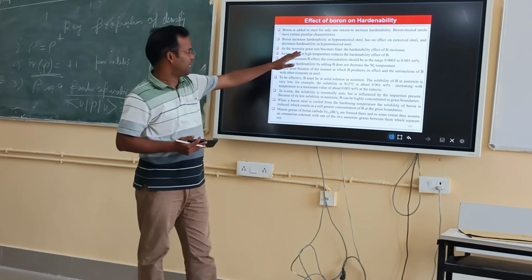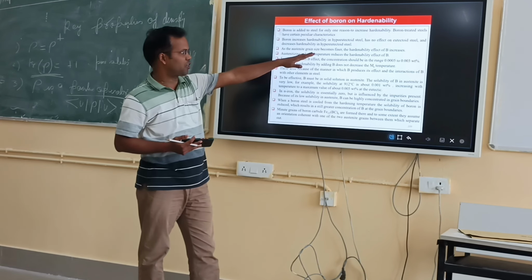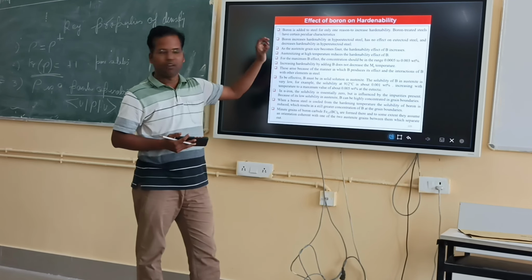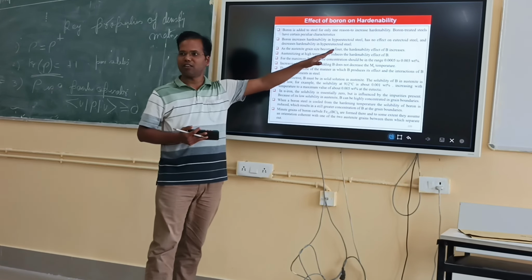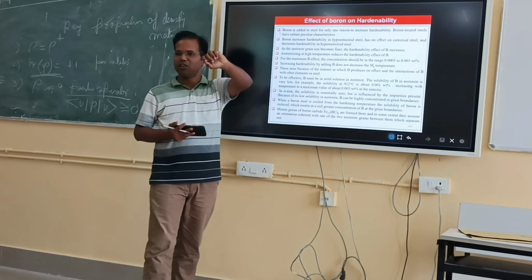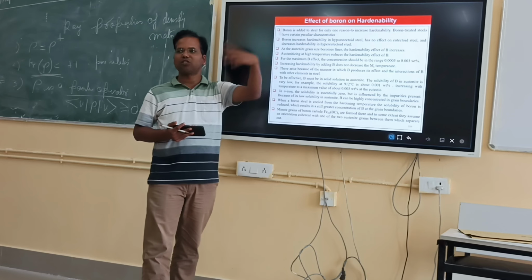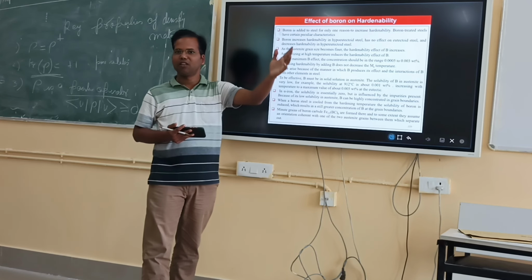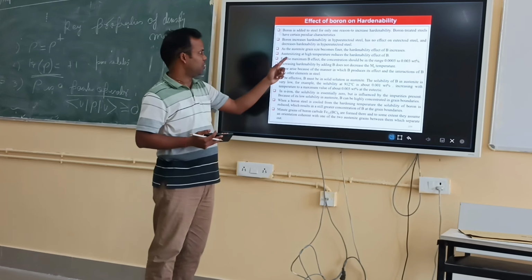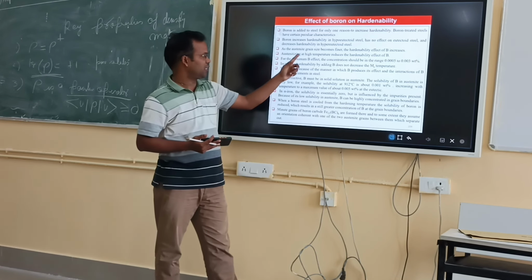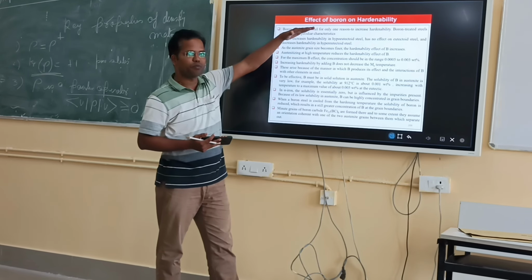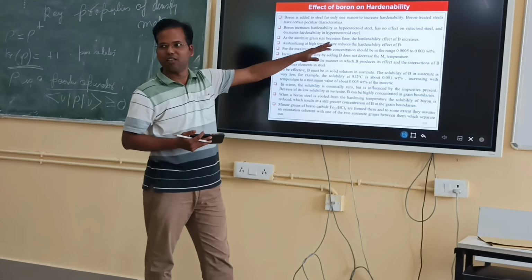As the austenite grain size becomes finer, the hardenability effect of boron increases. If there are more austenite grain boundaries, then boron can easily go to the grain boundaries, so the effect of boron will be more, with more chances of martensite formation and increased hardenability. Also, austenitizing at high temperature reduces the hardenability effect of boron.